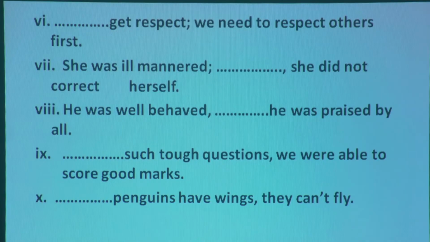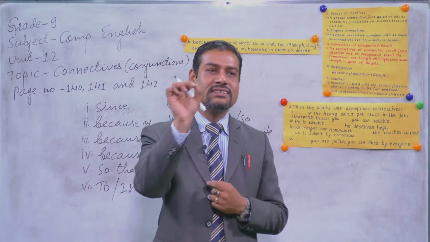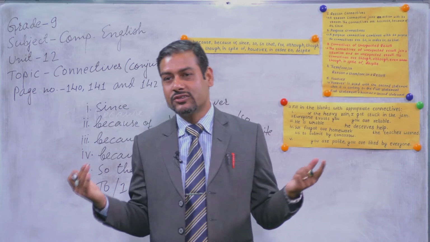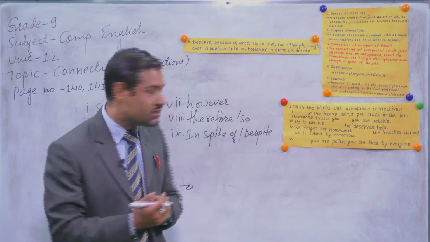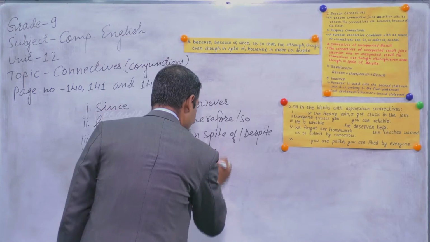Then the next one: Penguins have wings, they can't fly. Penguins have wings, but they can't fly. But there is a subject also, there is a verb also. So you have to write, again it is an unexpected result, although or even though. You can write any one.